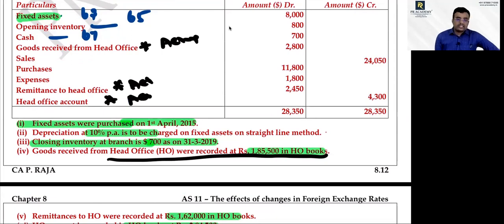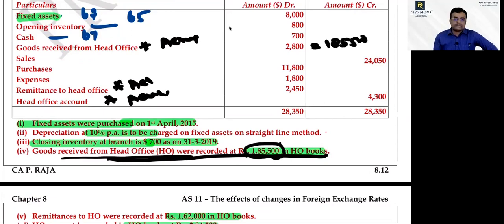I hope we're clear. So goods received from head office were recorded as 1,85,000. So you have to take it as 1,85,000, which is equal to Indian rupees 1,85,500. I hope you're clear.